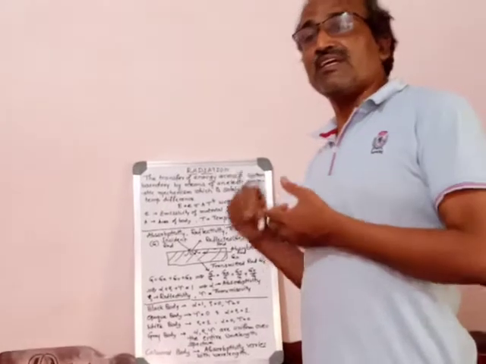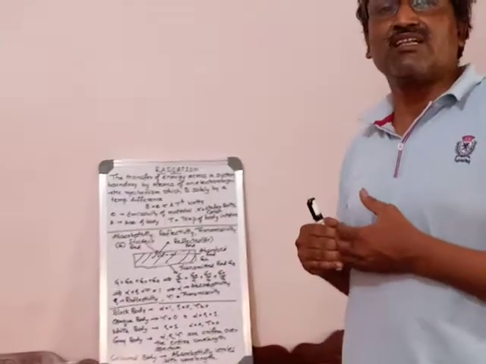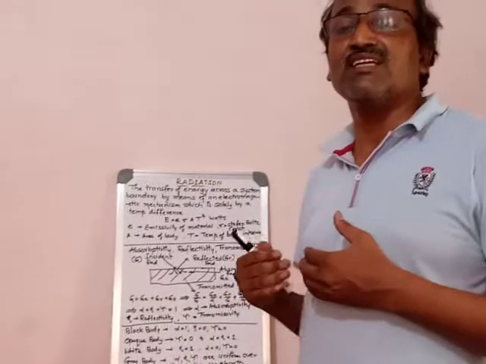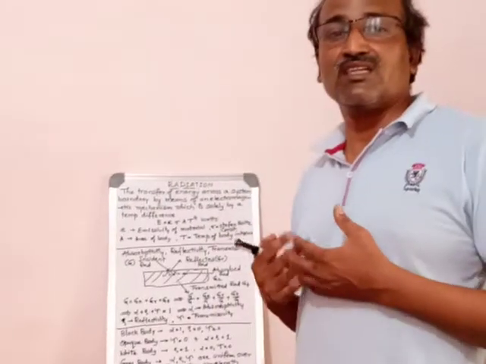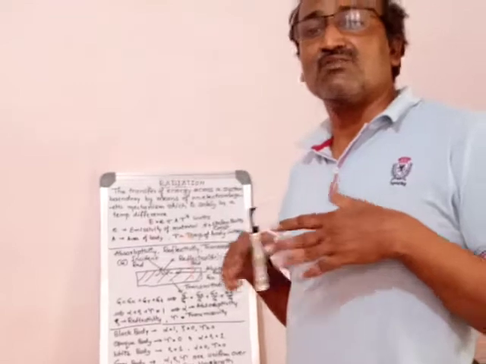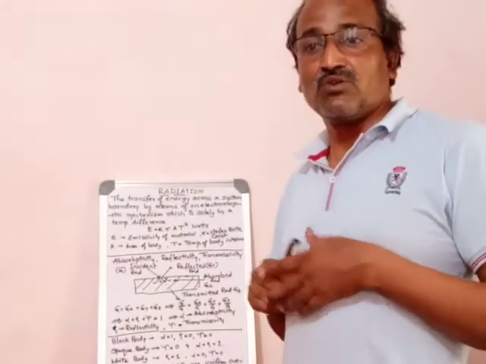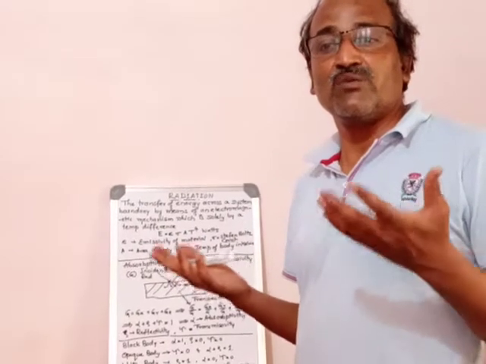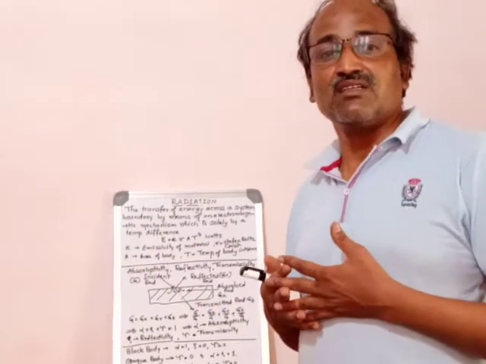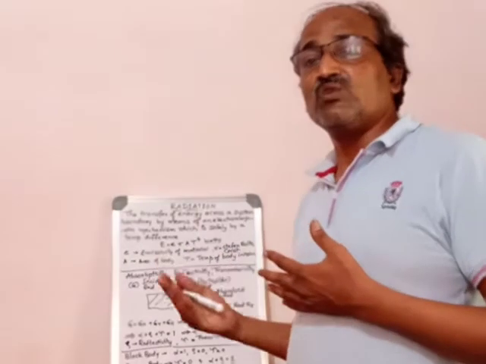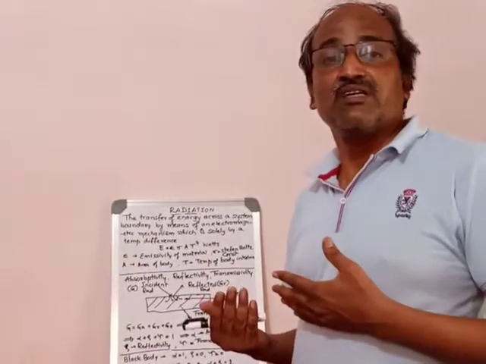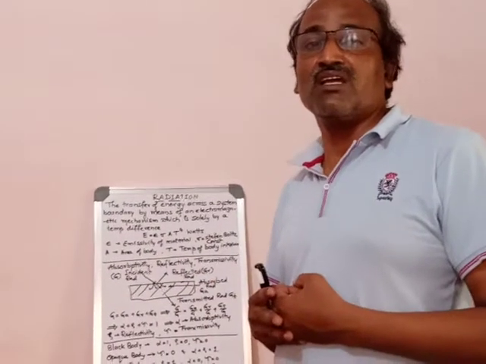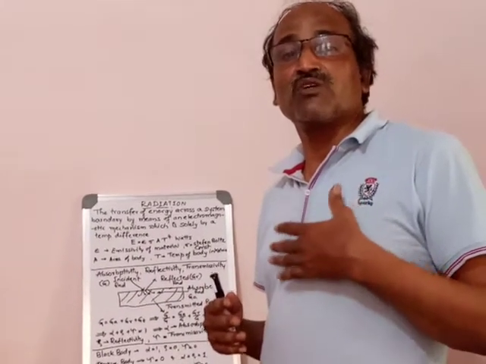But when it comes to radiation, there is no need of any carrier of the heat, because the temperature difference is T raised to 4. In conduction and convection, the temperature difference is for a single power. So a carrier is needed, either liquid or gas. Here in radiation, there is no need of any carrier of the heat. By virtue of the temperature difference only, it can transfer from one place to another place.